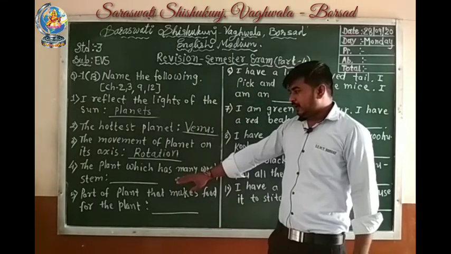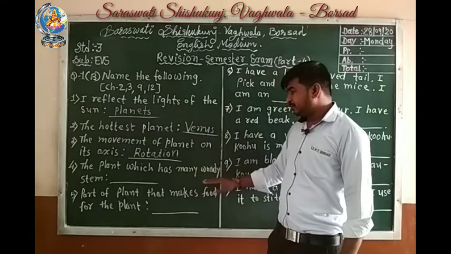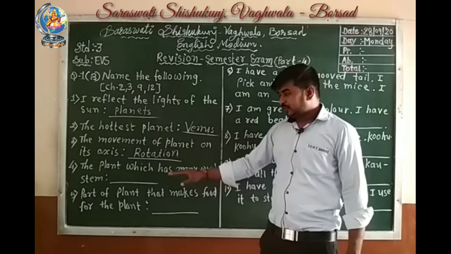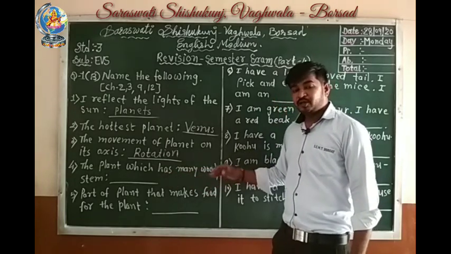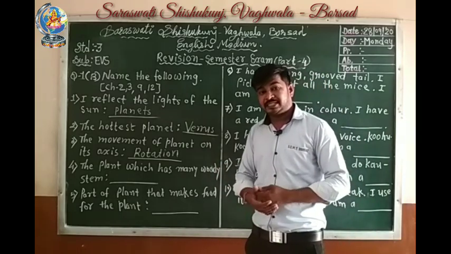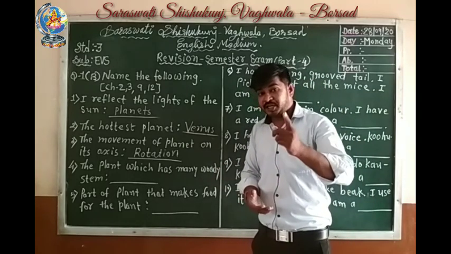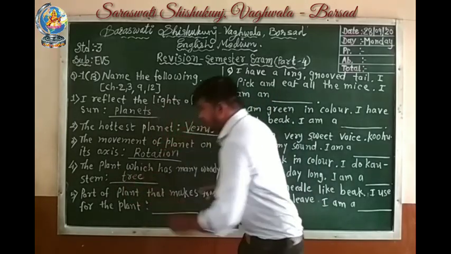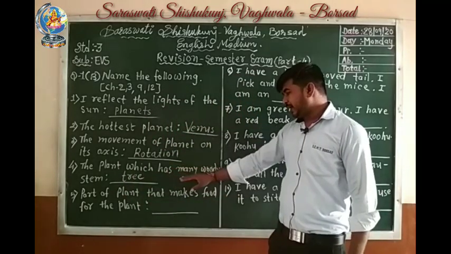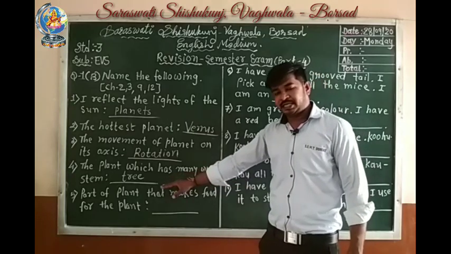Fourth one, the plant which has many woody stems. Which kind of plant has many woody stems? Tree. The plant which has many woody stems is a tree.